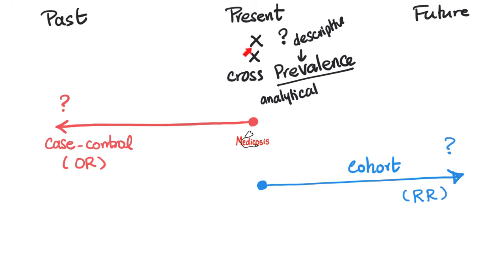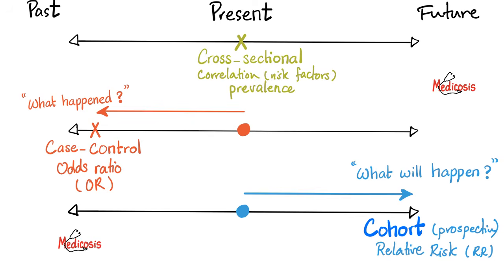What is happening right now? What happened in the past? What is going to happen in the future? All three, cross-sectional, case control, and cohort, are examples of observational studies, not interventional studies, which means they cannot establish causation, only correlation.